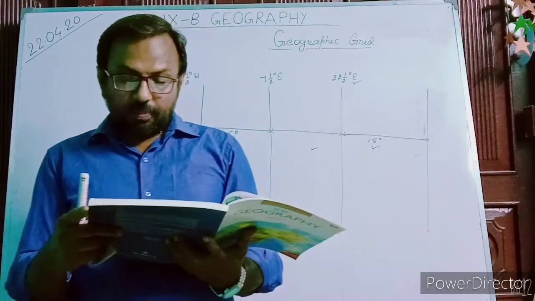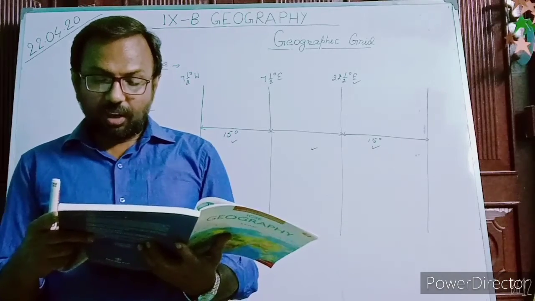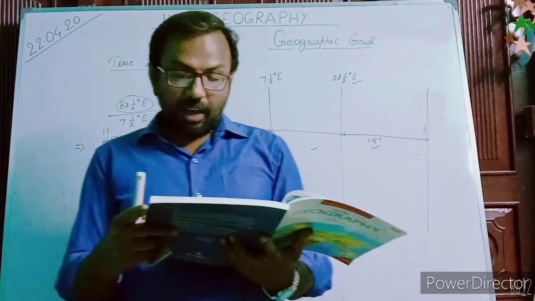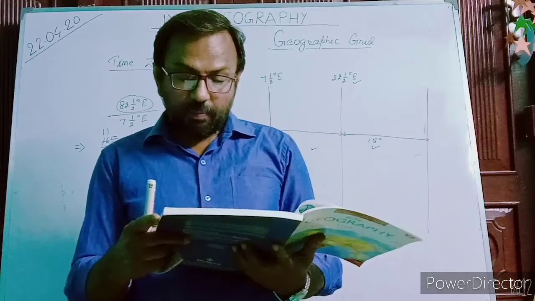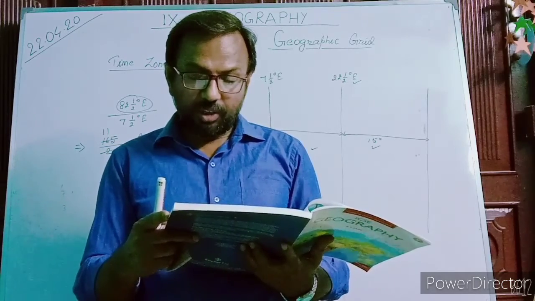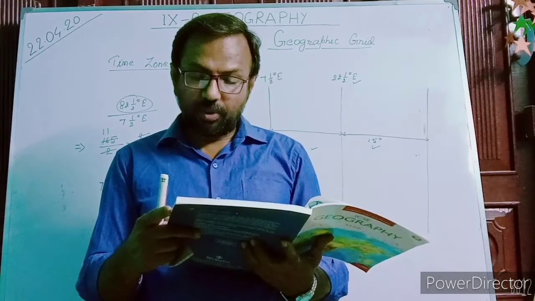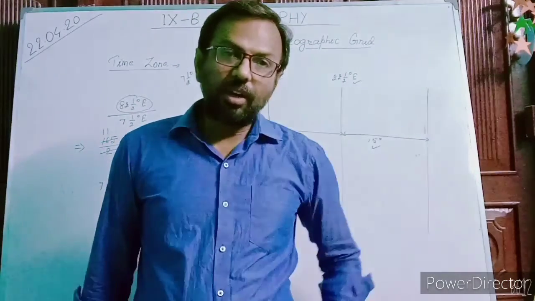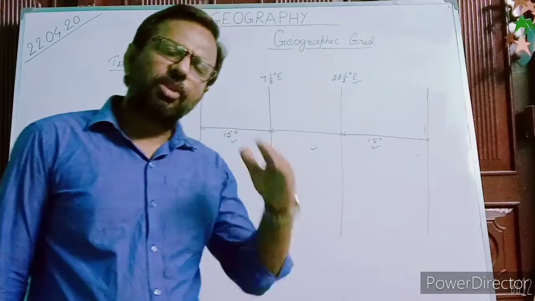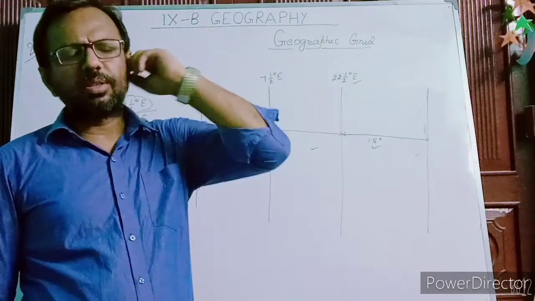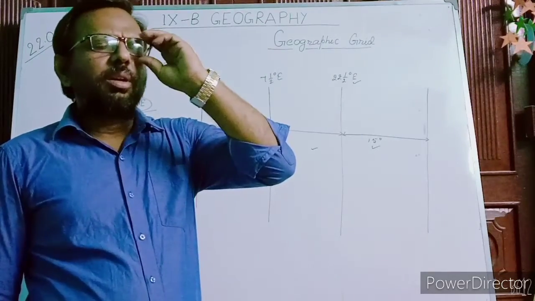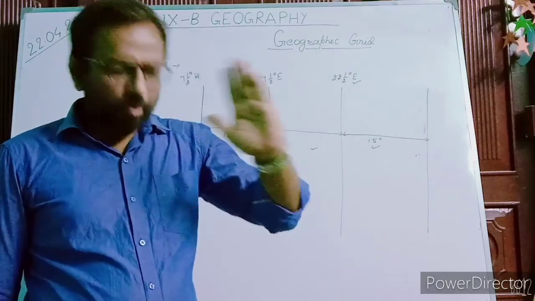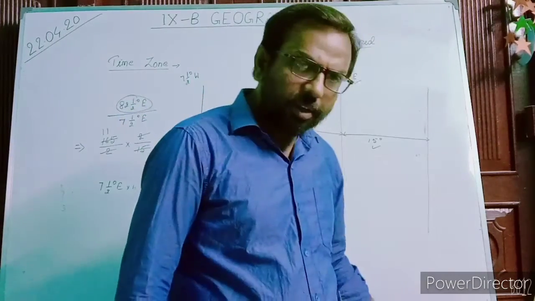Now, 3 features are written about these time zones. Number 1, the meridian passing through the center of each time zone has been selected to give the standard time of that time zone. It means that due to vast longitudinal extension, there are several standard meridians that pass through the country.